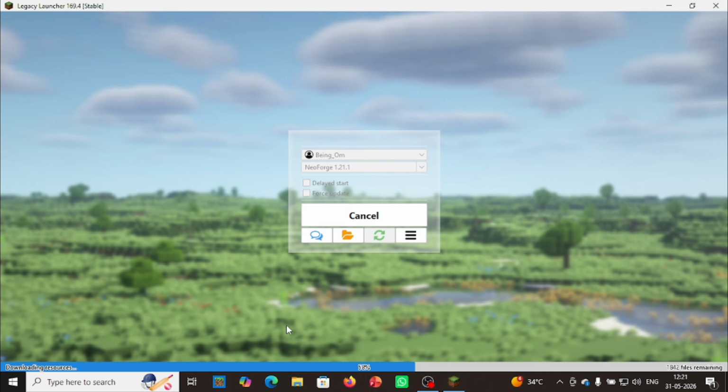It takes some time to get installed. It also depends on your Wi-Fi speed or internet connection.